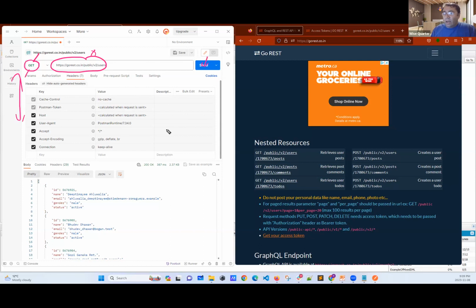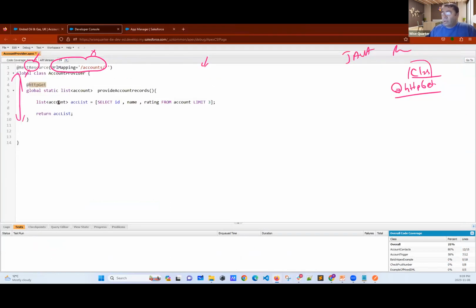And then when we say send, provider has some method behind the scene. They have a class. I don't know their language. Maybe it can be a Java, it can be Python, it can be whatever. I don't know, and I don't need to know. They have a class and they have HTTP GET method, which we have written one. Let me show ours. Here it is. This was our method, right? In a class, you can have only one HTTP GET annotation. You cannot create more than one. You should have only one.